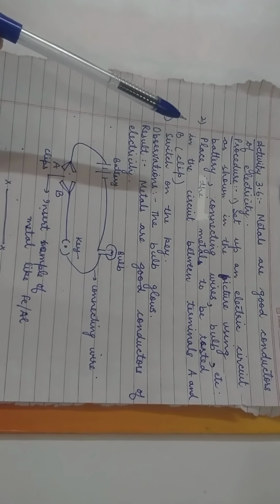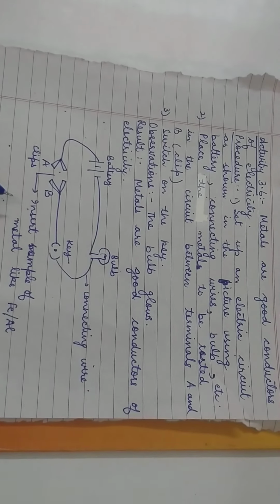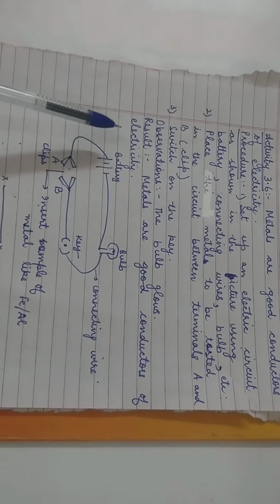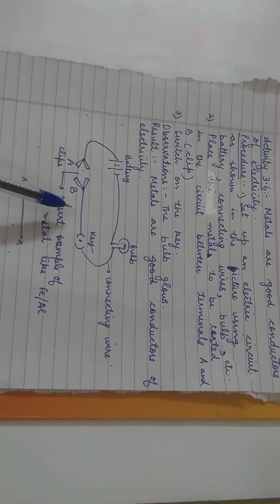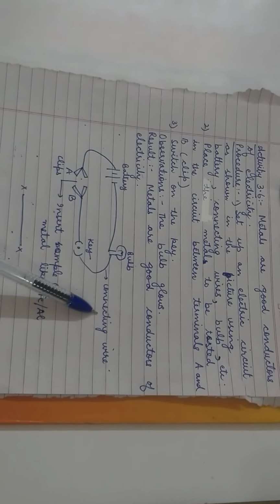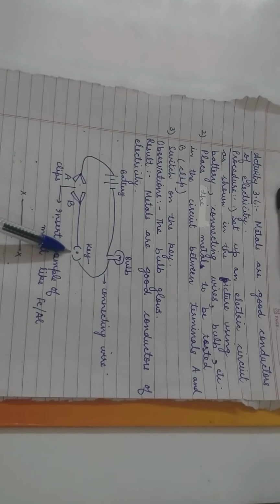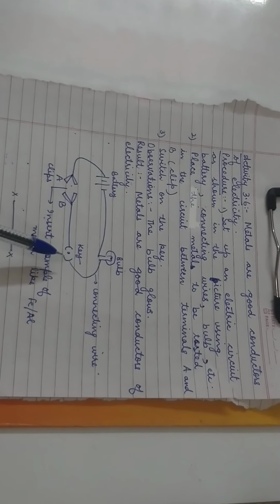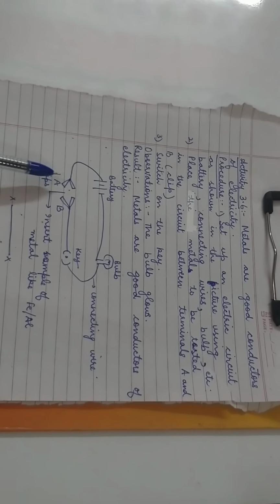The next is the procedure. I will explain the procedure with the help of a labeled diagram. Children, for this to show this activity, I have set up a simple electric circuit. We know that a simple electric circuit consists of connecting wires which are available in the lab, a small bulb, a battery, key. These are the essential parts of the electric circuit. So I have already arranged this circuit. Only one change I have made, children.